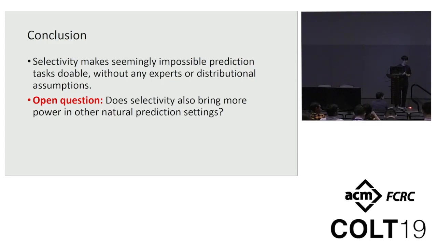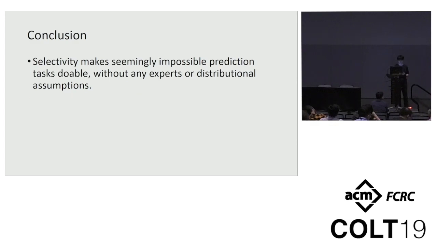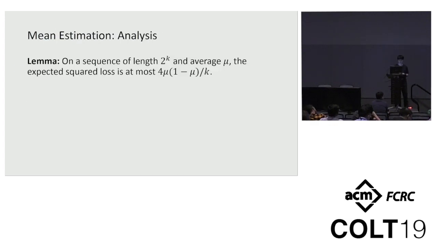Can you say a few words about the proof techniques? Oh, sure. The proof, for the mean estimation, really builds on a potential function argument where we define a potential for a sequence of average mu. And what we show is that when we decompose the sequence into two halves, the decrease in this potential can compensate for the loss between these two halves, so that we can bound the